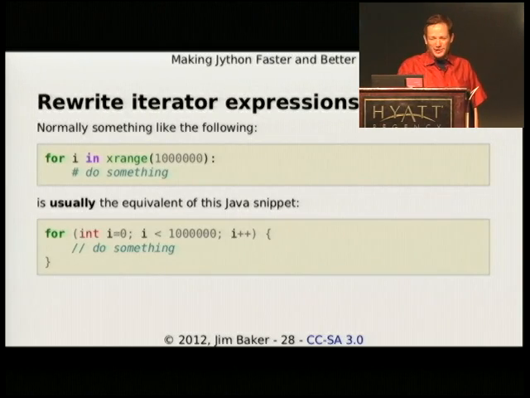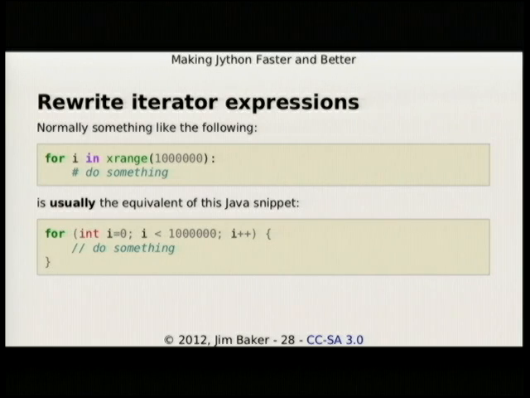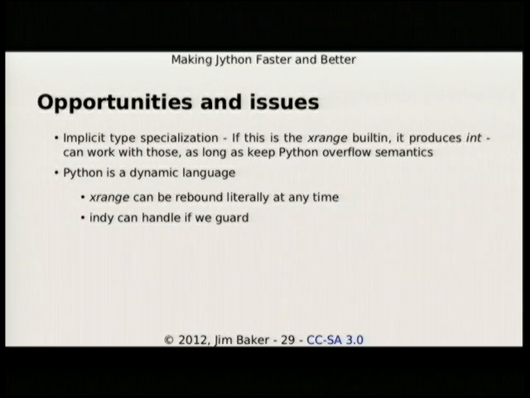So if it's xrange, for instance, that always produces integers, so you don't have to box it, and so on and so forth. But of course, as we discussed earlier, xrange can be rebound at any time. Someone could get into my global namespace, or I could have imported an xrange that says, give me datetimes. That's going to break a lot of code, especially if you put it into the built-in namespace, but it's possible to do.